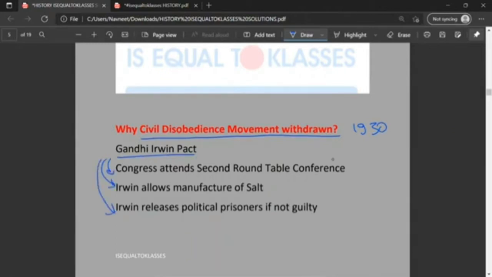Congress attends second round table conference. Irwin allows manufacture of salt. Irwin releases political prisoners if not guilty. So these were some of the conditions which both parties, Gandhiji and Irwin, had to fulfill.